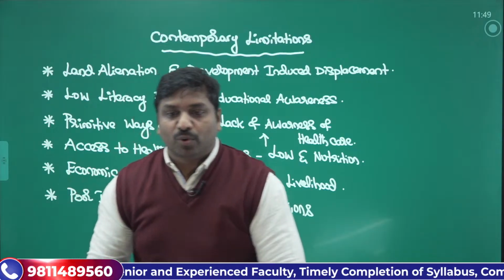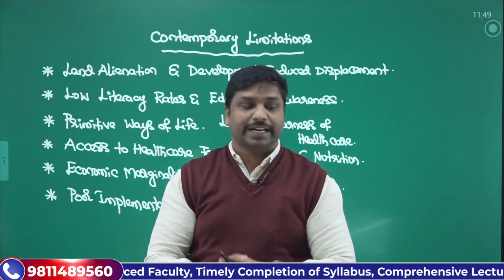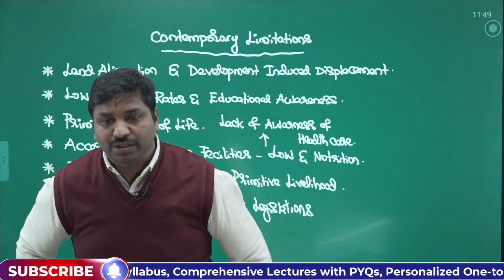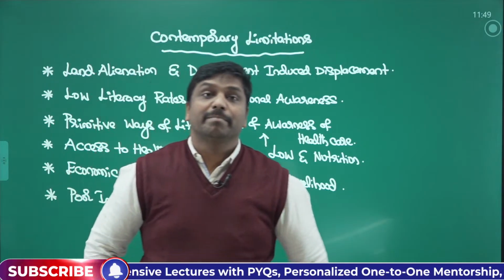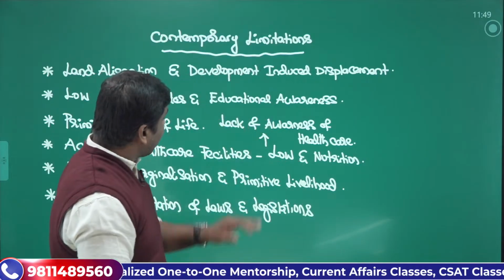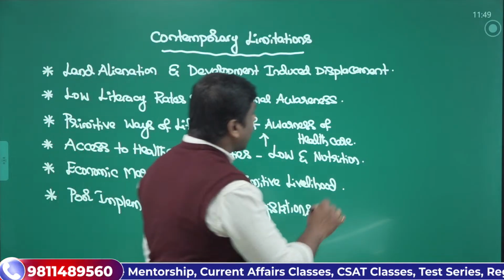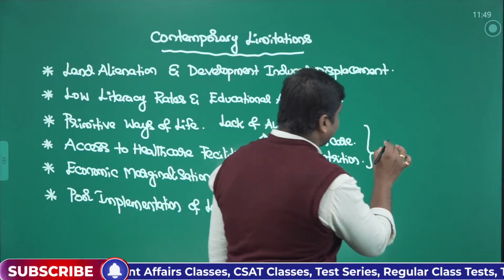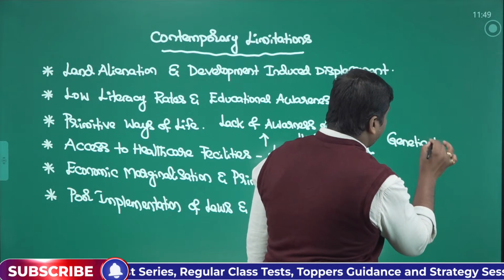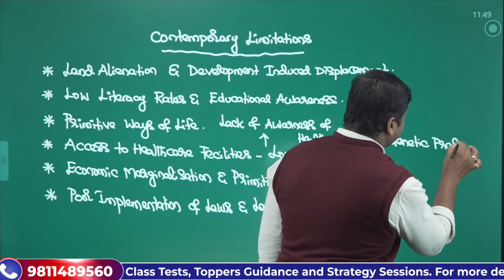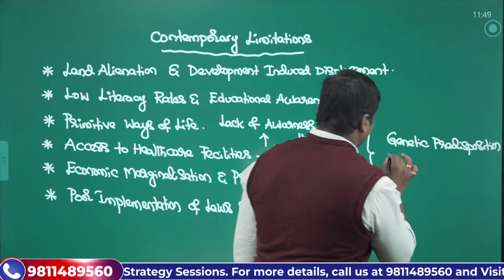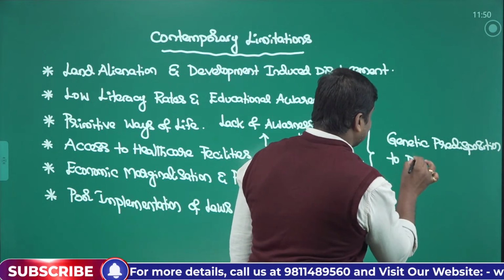Now furthermore, good, we are getting another point. Vinishwa is saying that people are often prone to diseases like sickle cell anemia and malaria, right? So when we talk about healthcare, there is genetic predisposition to diseases.